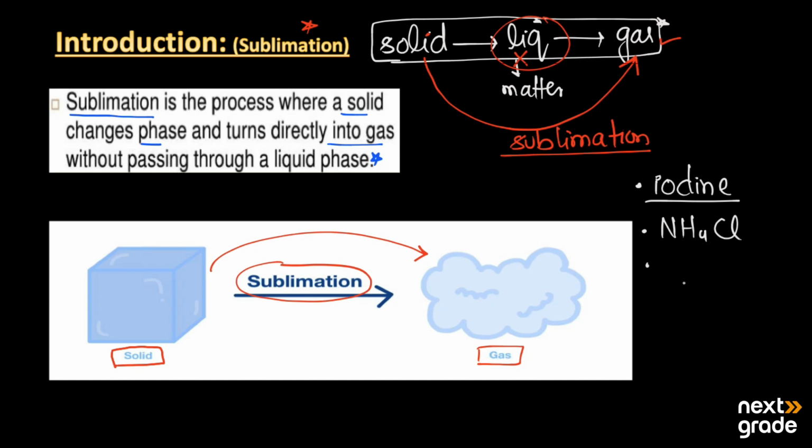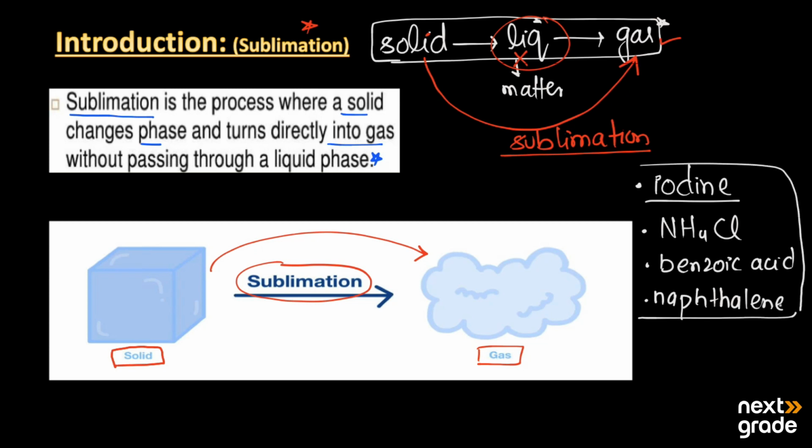The third example is benzoic acid, which also undergoes sublimation. And the fourth substance is naphthalene, which also undergoes sublimation. So here we have four examples of sublimation, and the product that we get in the gas phase is known as the sublimate.